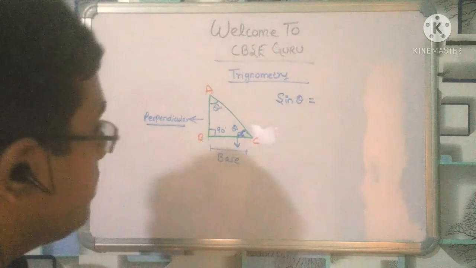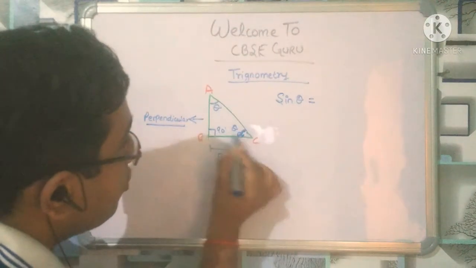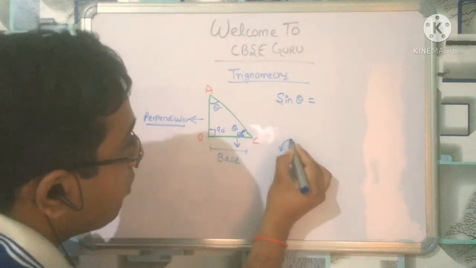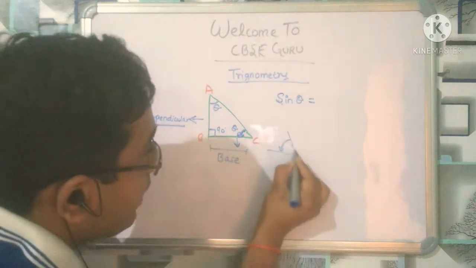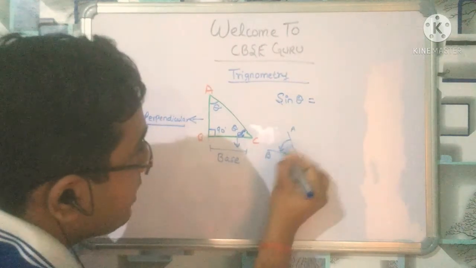Now let me tell you in English that I put the angle from the AC side to the BC side. This is AC, this is BC, from the AC side to the BC side.